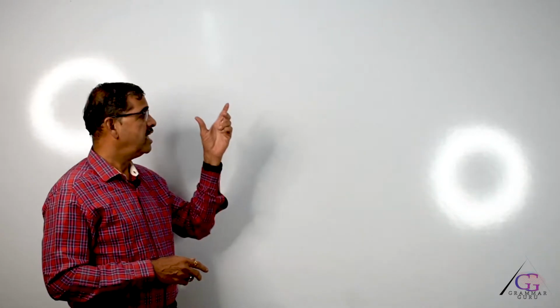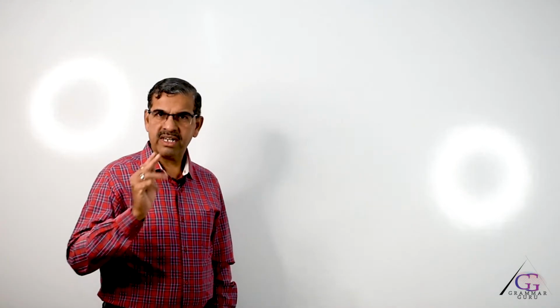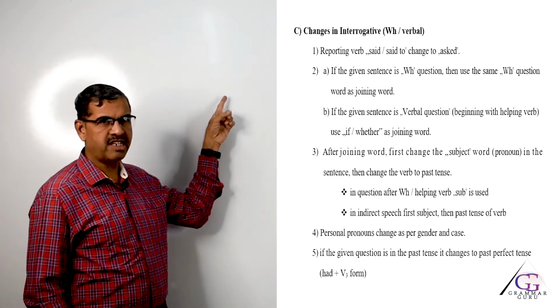So, friends, now let us move on to the third one, and that is interrogative sentences. For interrogative sentences, we must understand that there are two types of questions that are asked. One is WH question and the other is verbal question. So, friends, let us start with the rules for changing interrogative sentences. First thing you must understand, whatever the sentence you have in the paper or exam, check whether it is WH question or verbal question.